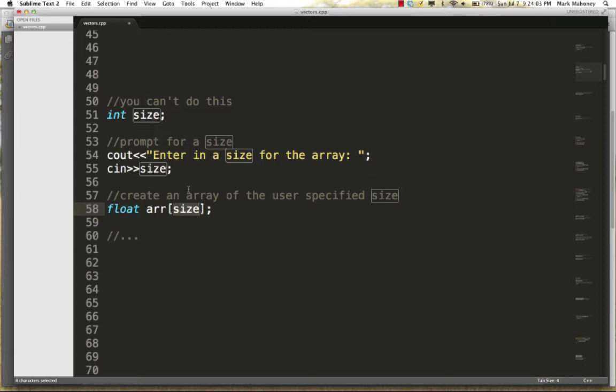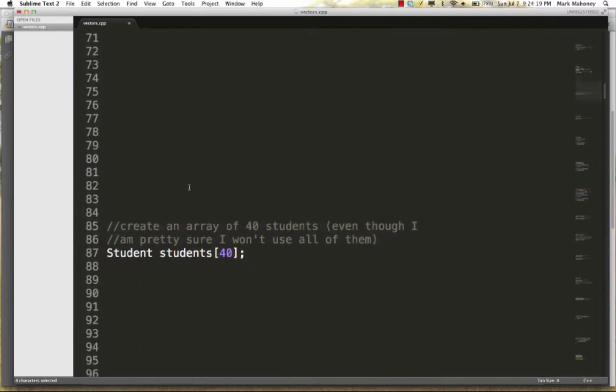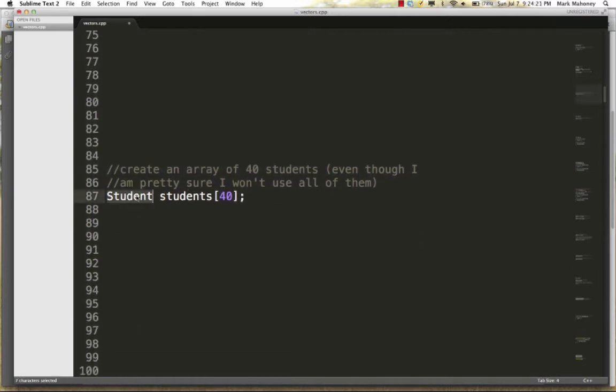So if you do use arrays, you usually set aside enough room in memory for your worst case scenario. So for example, I've never taught a class with more than 40 students in it. So if I was writing a program to store student information, I might choose to do something like this. Okay, so here I have my student data type. This is, again, just maybe a struct or a class that I built that holds information about students. And this says I want to go carve out room for 40 student objects somewhere in memory.